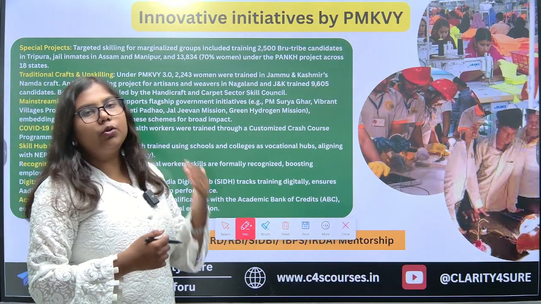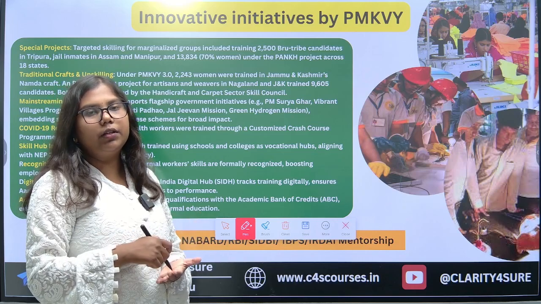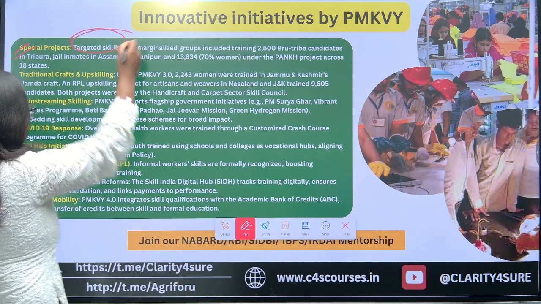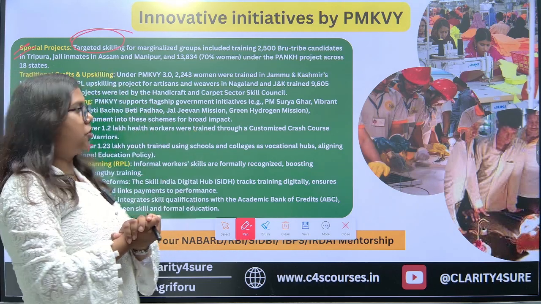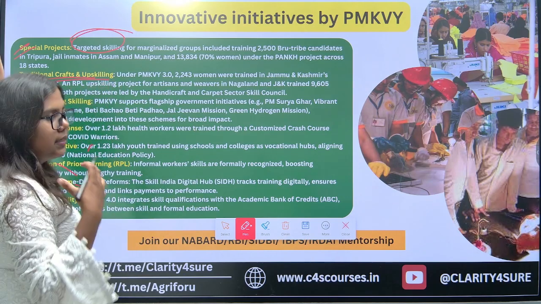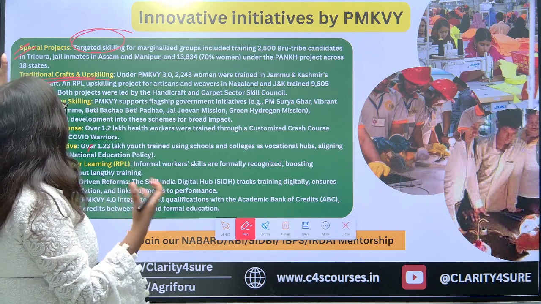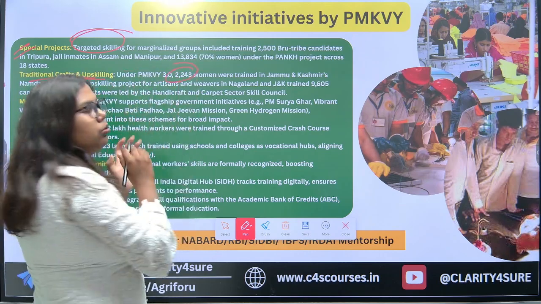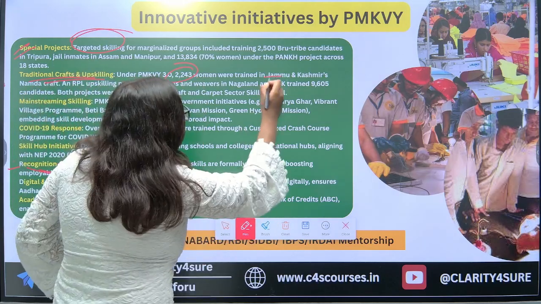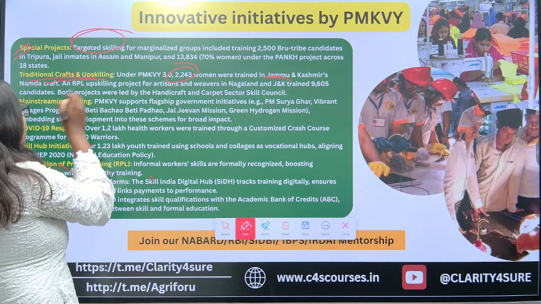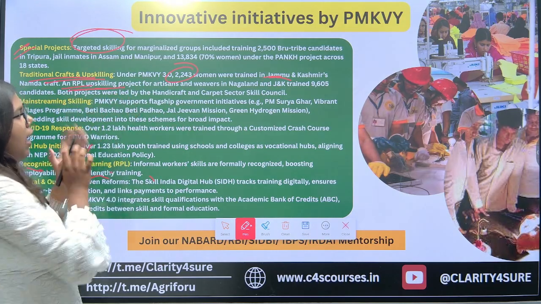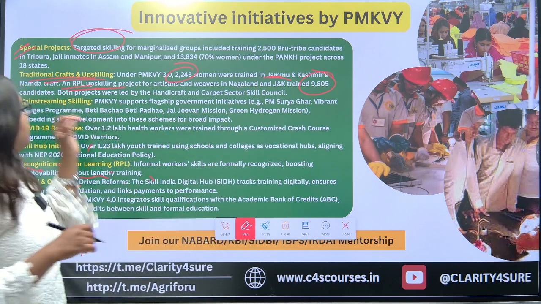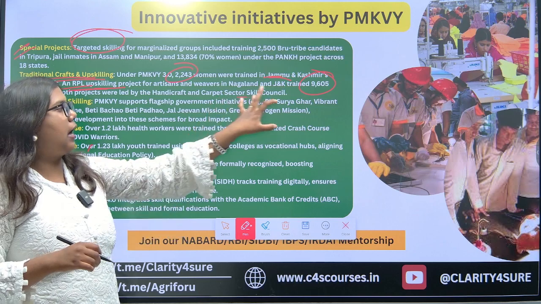Now, there are some innovative initiatives taking place under the Pradhan Mantri Kaushal Vikas Yojna, like special projects, the targeted skilling for the marginalized sections. Then there is the promotion of traditional artisans and crafts and upskilling under Pradhan Mantri Kaushal Vikas Yojna 3.0. 2,243 women were trained in Jammu and Kashmir, Nanda craft, and under the RPL upskilling project for artisans and weavers in Nagaland and Jammu and Kashmir, 9,605 candidates in both the projects were led by the handicraft and carpet sector skill council.